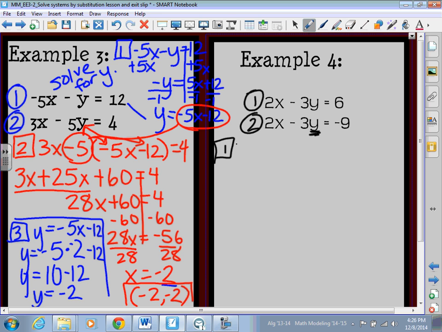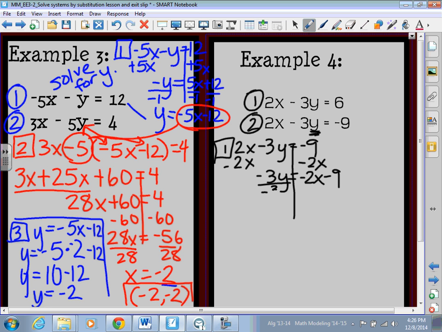Step 1, I have 2x minus 3y equals negative 9. I'm solving for y. So I need to subtract 2x, so I am left with a negative 3y is equal to negative 2x minus 9. And I need to divide everything by a negative 3.